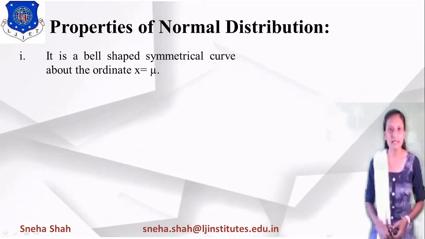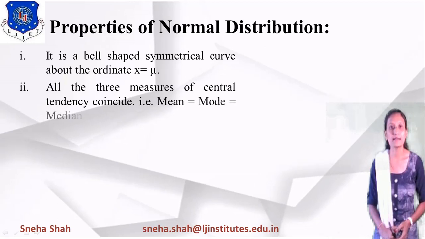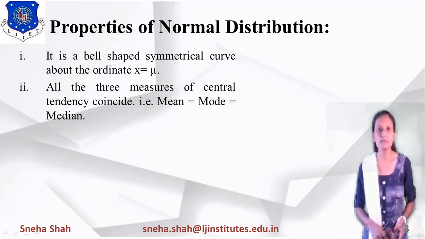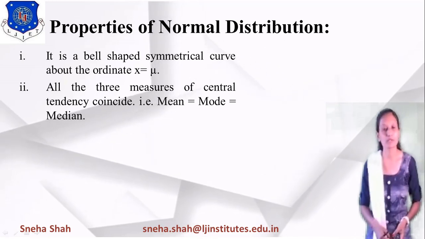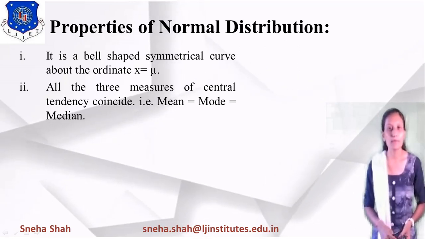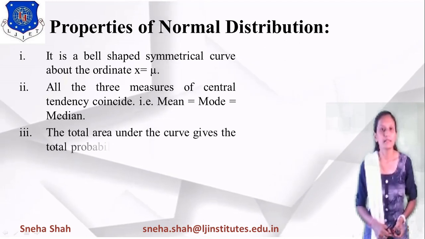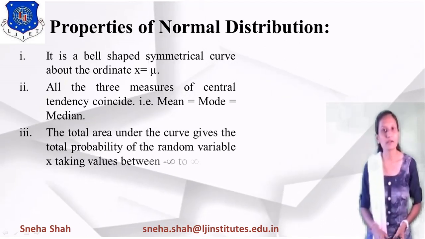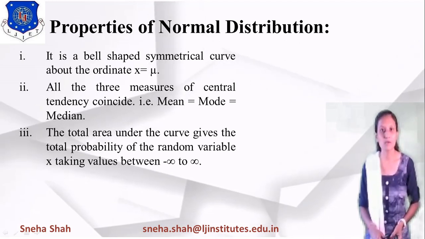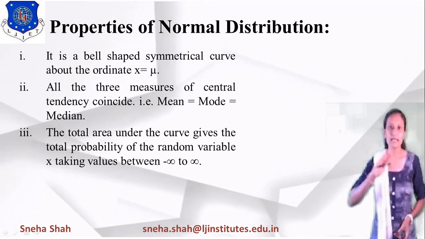All three measures of central tendency coincide. It means the value of mean, median or mode will give you the same output. So if we find the average value by any method, it will remain the same. The total area under the curve gives the total probability of the random variable x taking values between minus infinity to infinity. So if we find the area under the curve, it gives you the probability of this random variable. This property we will use in the examples.